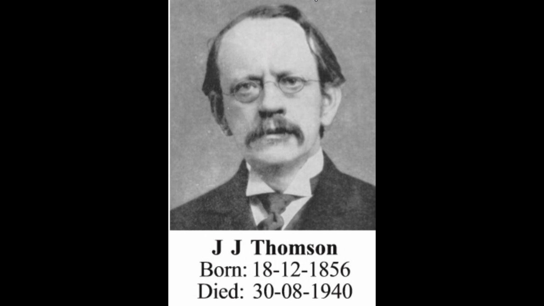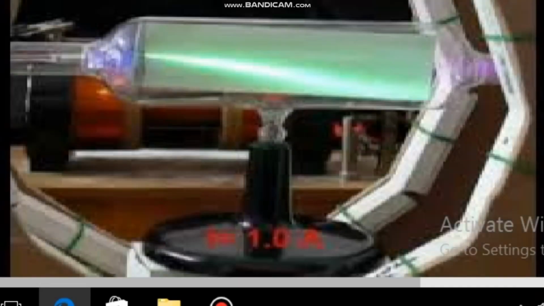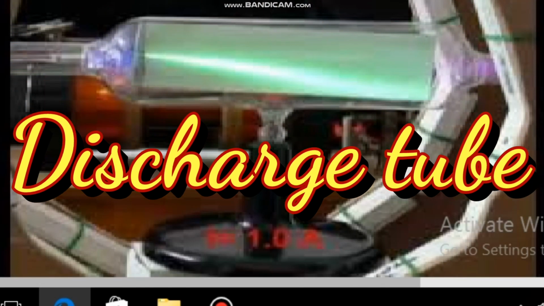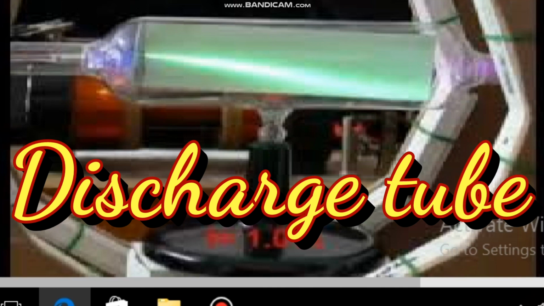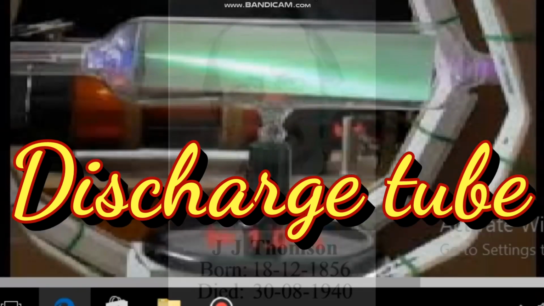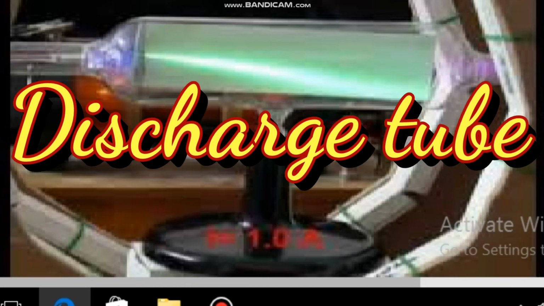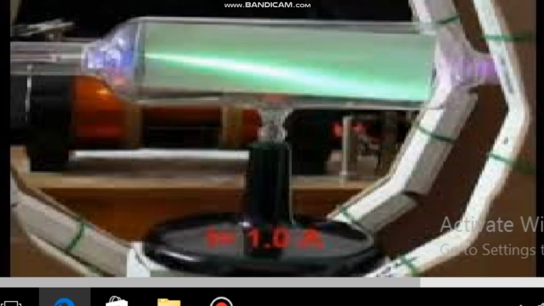J.J. Thomson, through his experiment, proved the existence of a negatively charged particle inside the atom, and later it is known as the electron. Thus, J.J. Thomson found the subatomic particle electron.